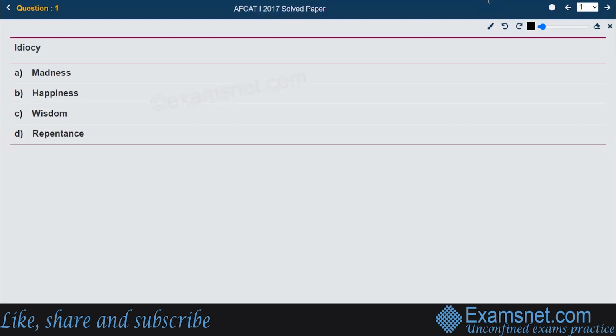Okay, so we are supposed to solve the FCAT 2017 question paper. The exam FCAT stands for Air Force Common Admission Test. Generally, this particular test paper contains 100 questions, which are divided into three different sections.